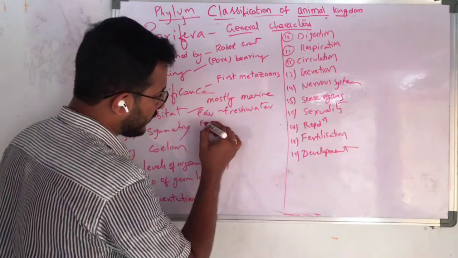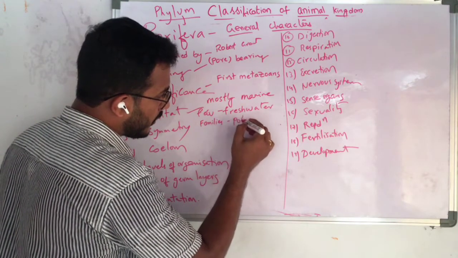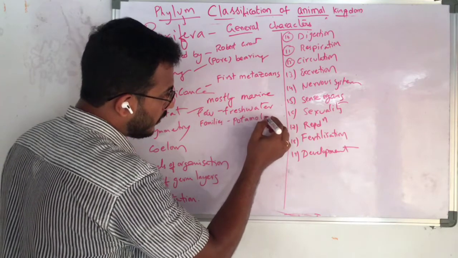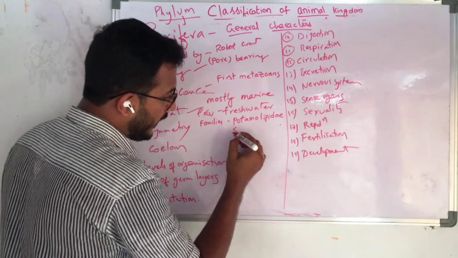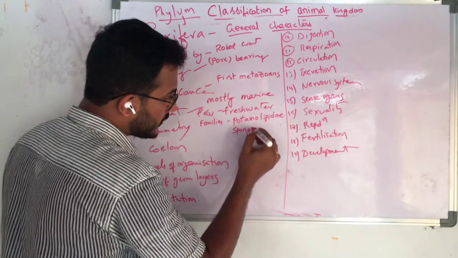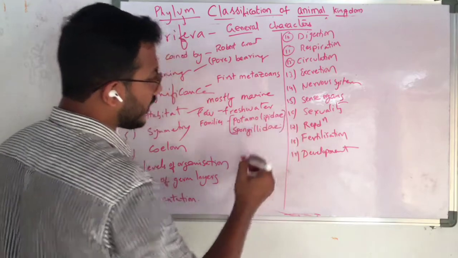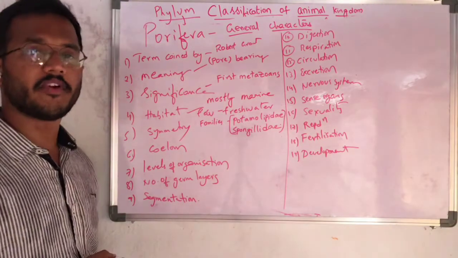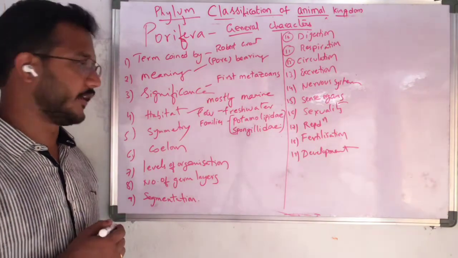So what are those families? Those families are Potamolepidae and Spongillidae. These two families of the whole phylum Porifera belong to freshwater. Remaining all belong to marine water.